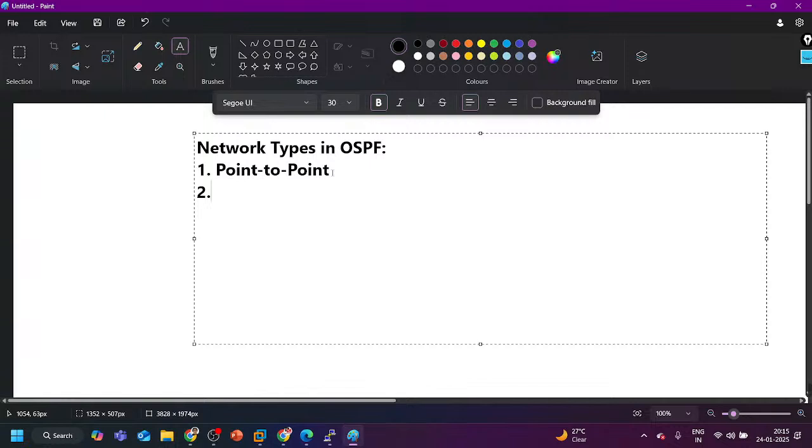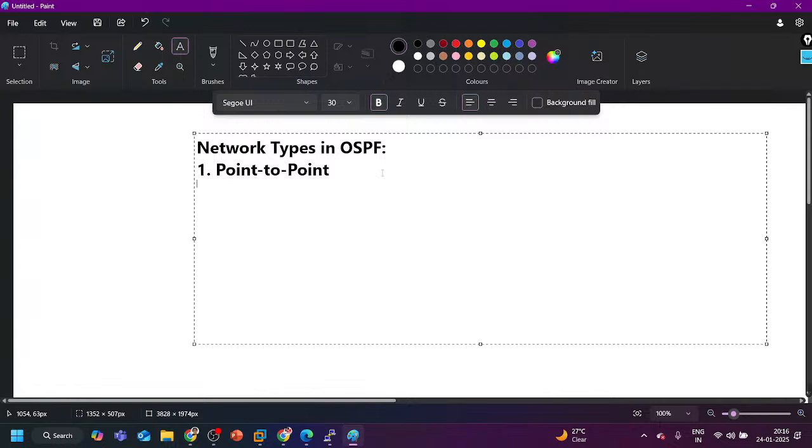One more thing I want to mention about OSPF network type point to point. In point to point network type, the OSPF router sends hello messages every 10 seconds, and the dead interval is 40 seconds.